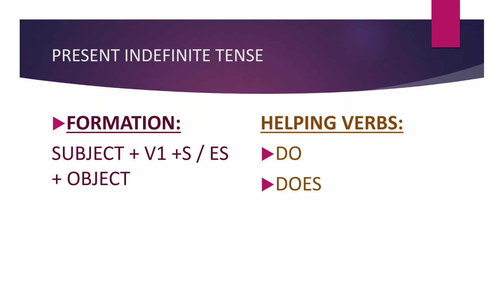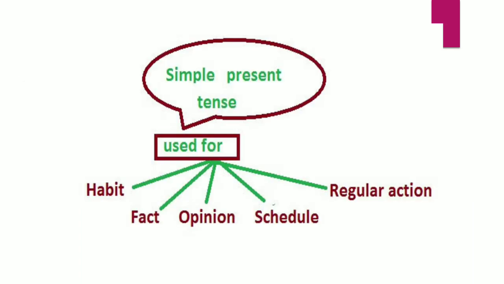He does not go to school daily, right? Does he go to school daily? Does he not go to school daily? Okay, so in this way you have to change the sentences with the help of do and does. And remember one thing: if you are using do or does in the sentence, you will use the verb's first form only, without s or es, because we have already used s with does. Okay, so this is the present indefinite tense.